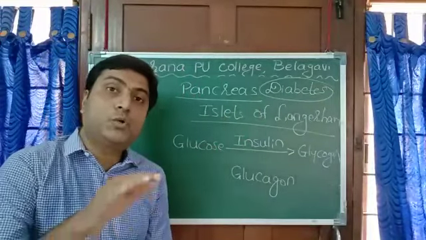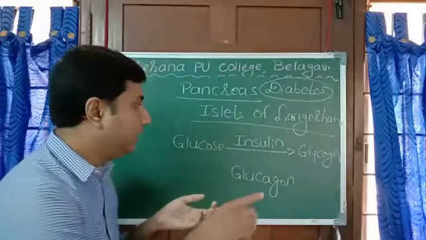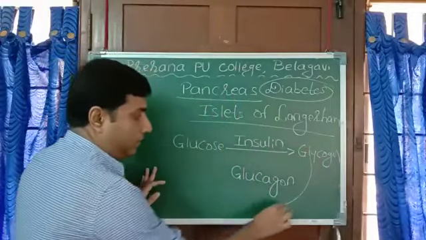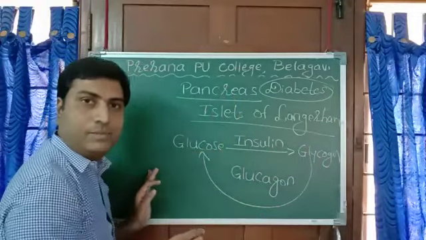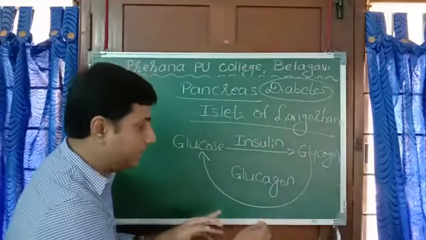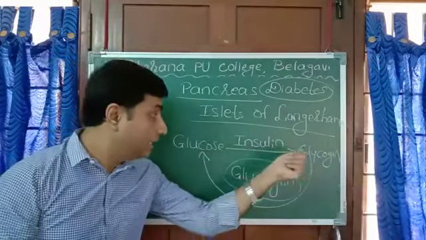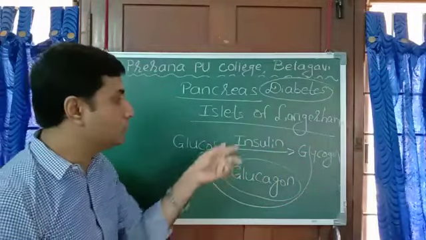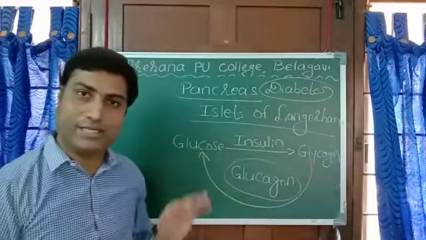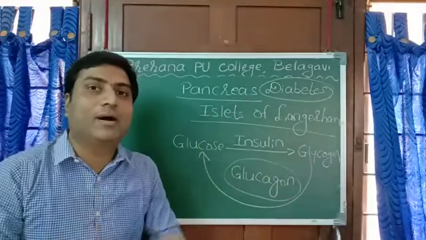Sometimes what happens? The sugar level falls down. Sugar level goes down in the blood. At that time, the same process reverses. Glycogen converts back to glucose, and again the glucose level is maintained. And this work is done by glucagon. So glucagon converts glycogen to glucose, and insulin converts glucose to glycogen. Like this, the sugar level is maintained in our blood.